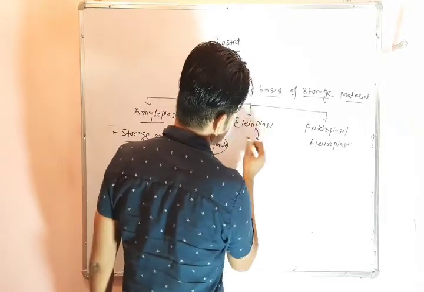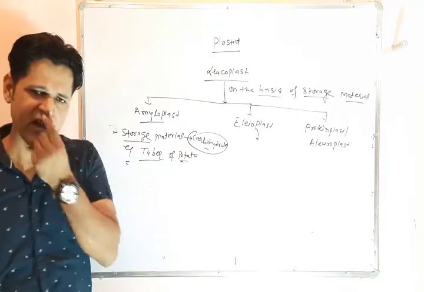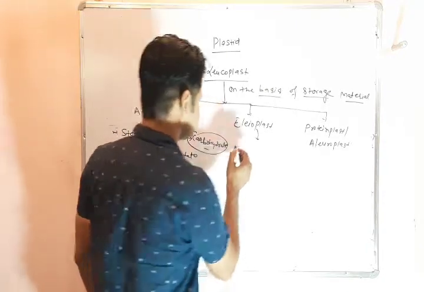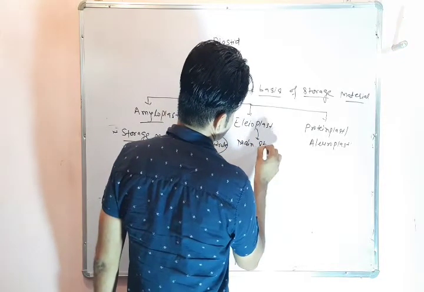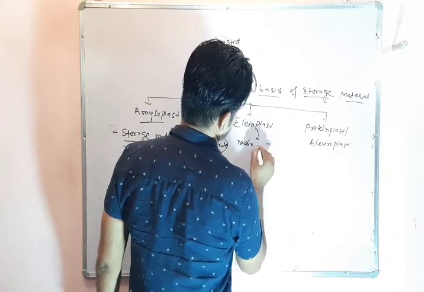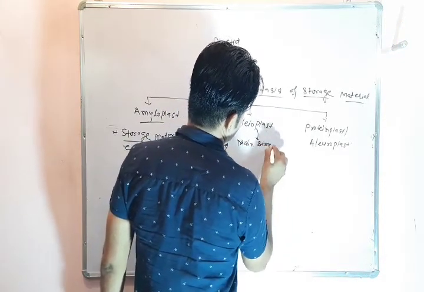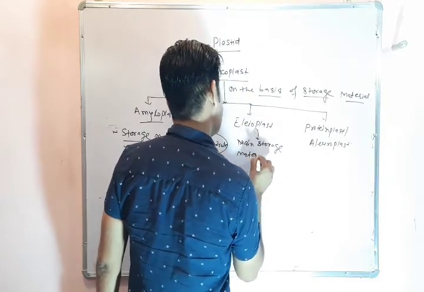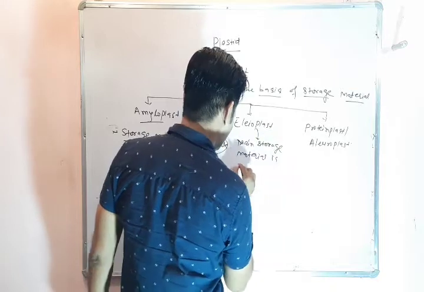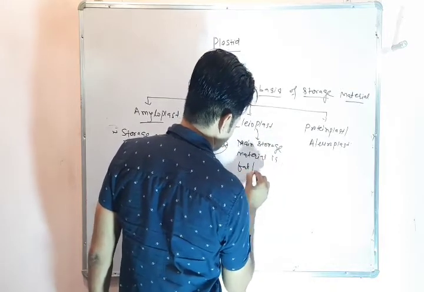In elaioplast, the main storage material is fat, meaning lipid or oil.